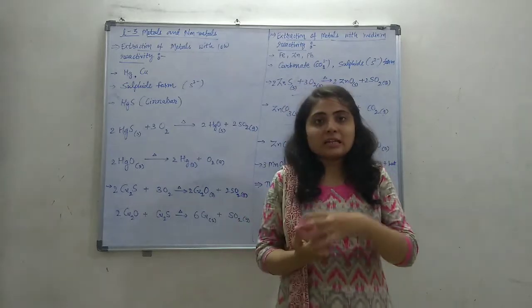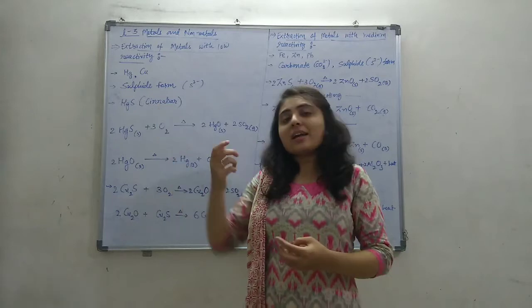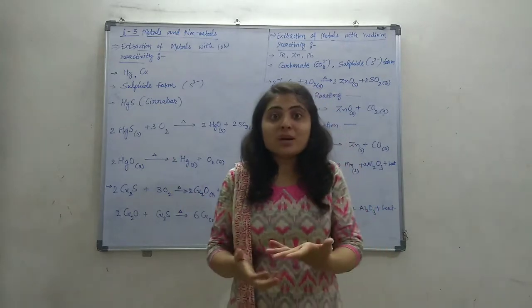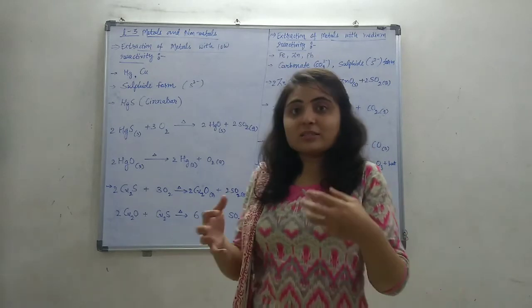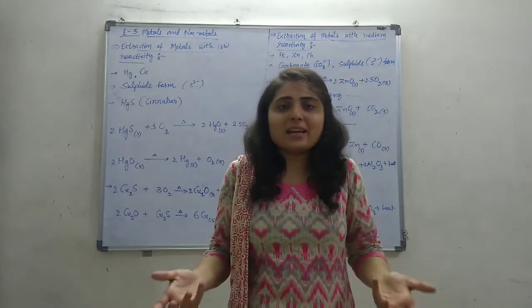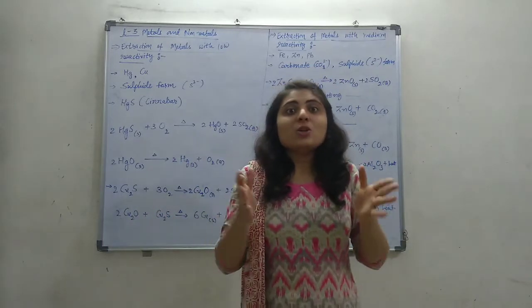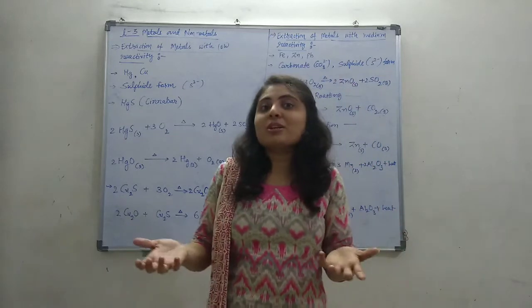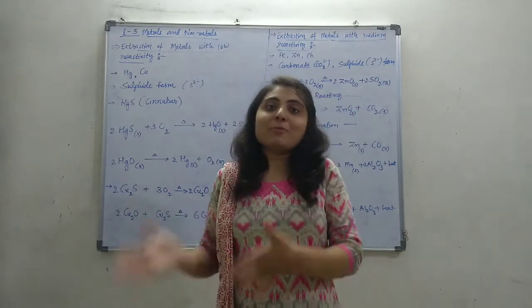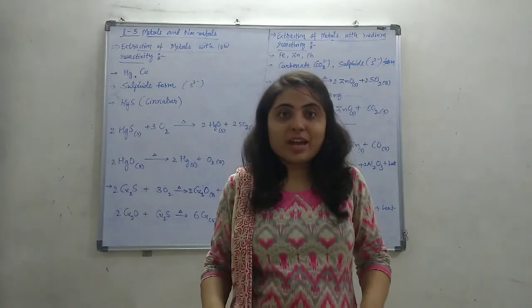So which metals have low reactivity? Mercury and copper have low reactivity, and some metals have completely negligible reactivity. That means they don't react with anyone. That kind of metals are called the noble metals. So which ones are they? We are very familiar with them: gold, silver and platinum. These three metals have completely negligible reactivity.